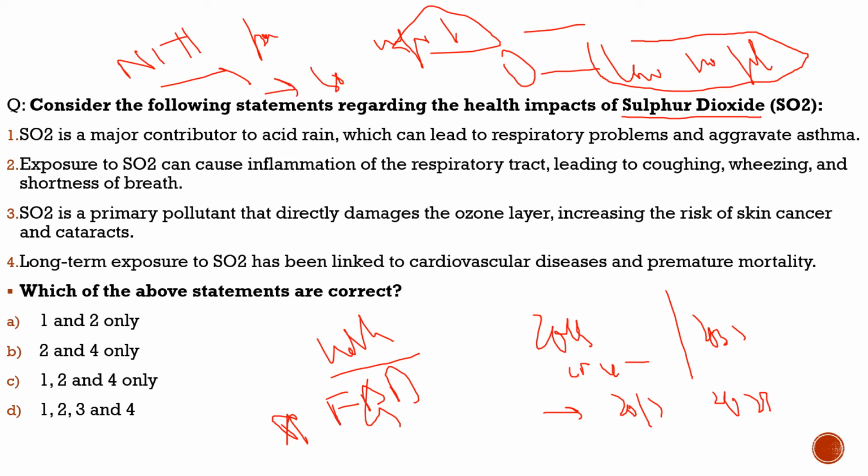According to Niti Aayog, they also have the scientific backing that sulfur dioxide is not as dangerous as particulate matter. So Niti Aayog believes that right now the prime focus should be particulate matter.